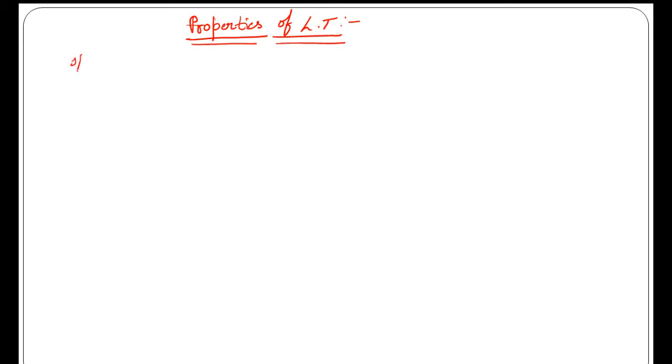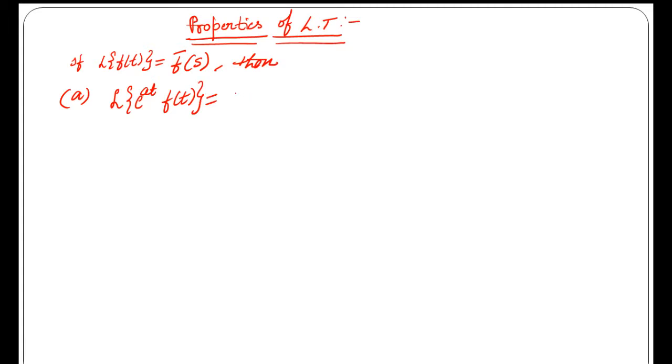If Laplace transform of f of t, that is integration t equal to 0 to infinity e power minus st f of t dt, finally we can write it as a function of s, that is f bar of s, then the first property is called the shifting rule, that is Laplace transform of e power at f of t is equal to f bar of s minus a. This is called the shifting property.